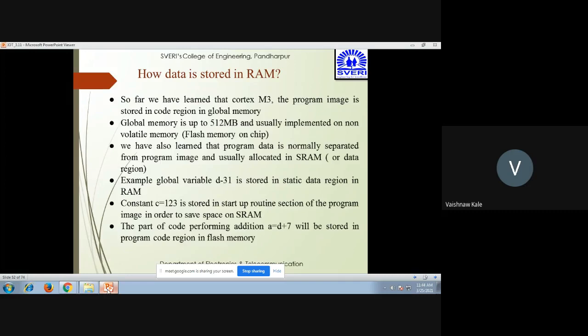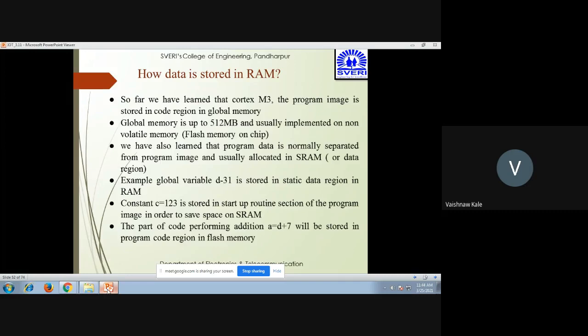Then we have also learned that the program data is normally separated from the program image and usually allocated in SRAM. You can take an example that suppose there is a global variable d equal to 31, which is stored in the static data region in RAM.